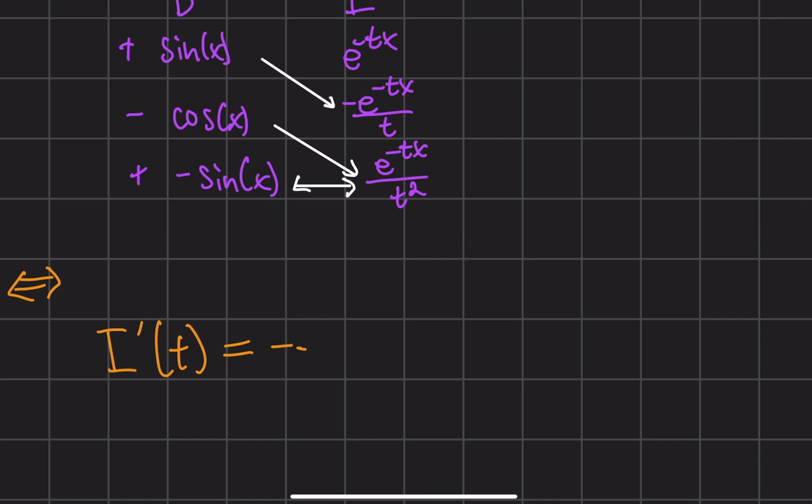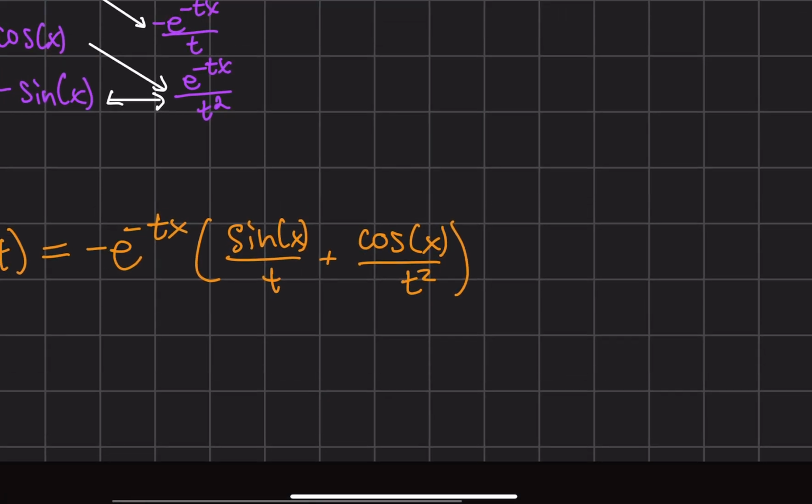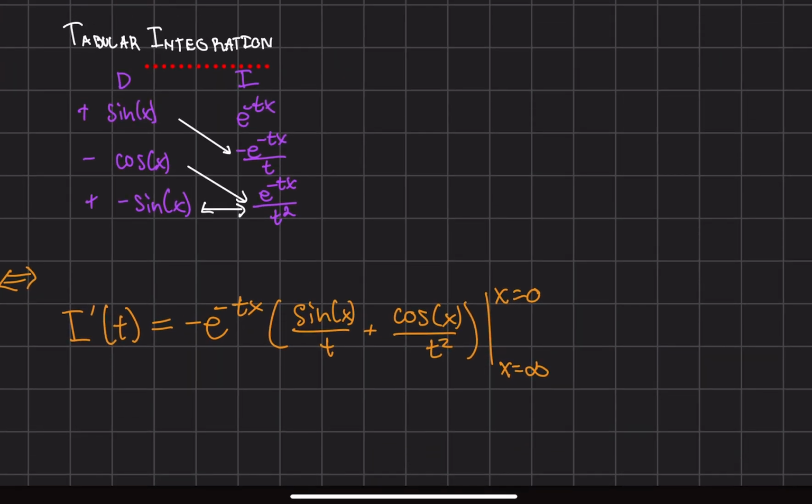Now I notice there's an e to the negative tx as a factor, and what's left here is the sine x over t plus a cosine x over t squared. Okay, cool. Now what are my bounds here? I'm being evaluated over x equals infinity and x equals 0. Sorry, I swapped those earlier. All right, cool. So now what do I have left?